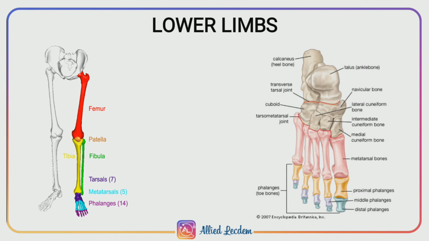The 5 bones of the sole are called metatarsals, and the 14 bones that form the toes are called phalanges. Among the tarsals, the calcaneum forms the heel bone.